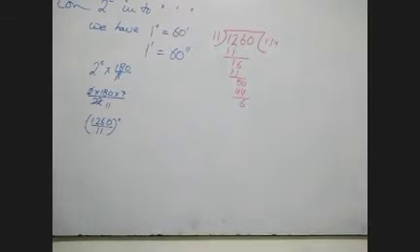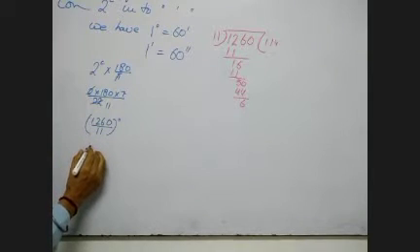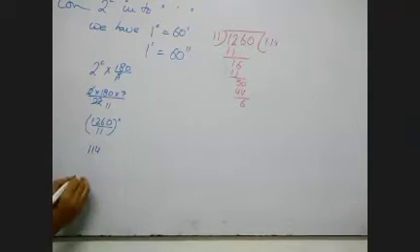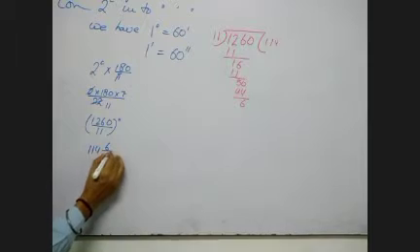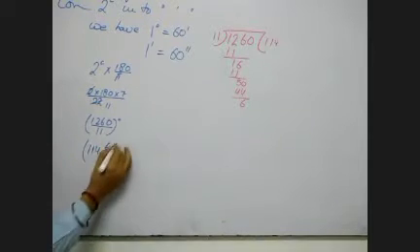So how will we write it? It will be 114 whole 6 upon 11 degree.